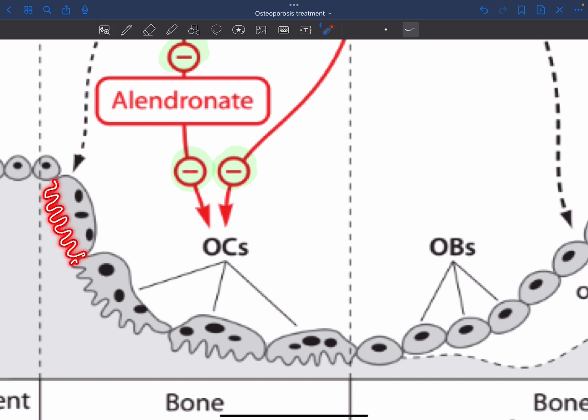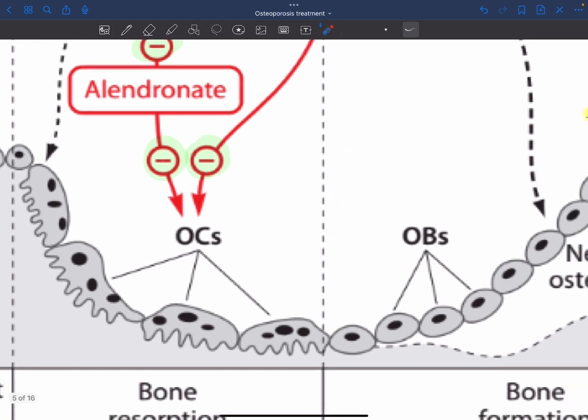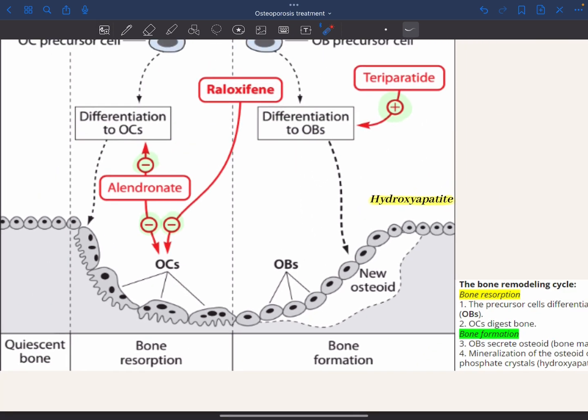They have these extensions. They are multinucleated, and they are here to digest the bone. On the other hand, osteoblasts are not multinucleated. They will form the osteoid that will be mineralized with calcium and phosphate and form hydroxyapatite, which is needed and will be deposited in the bone.